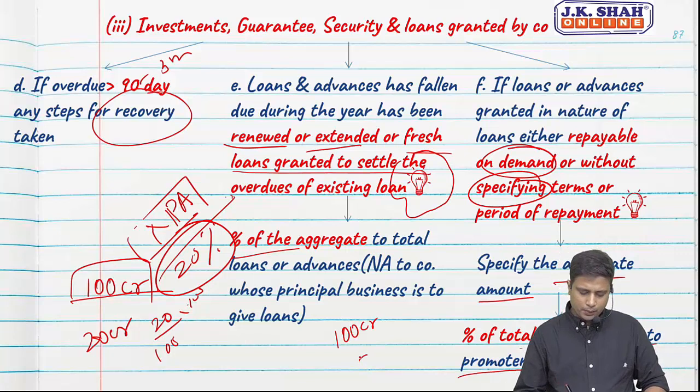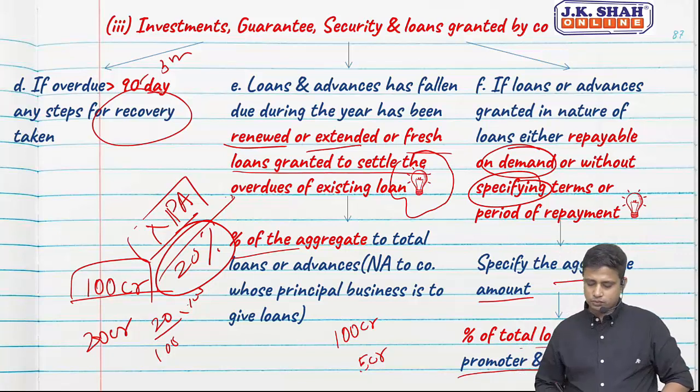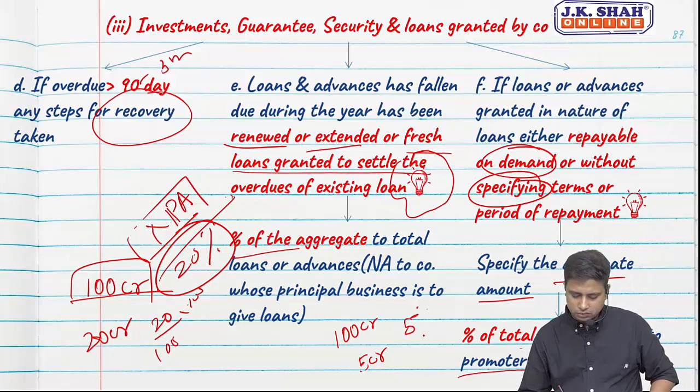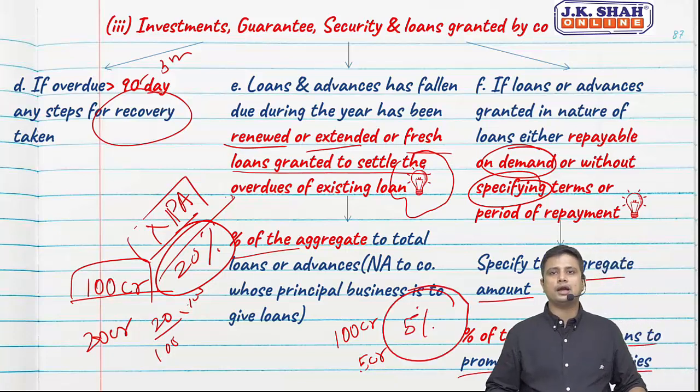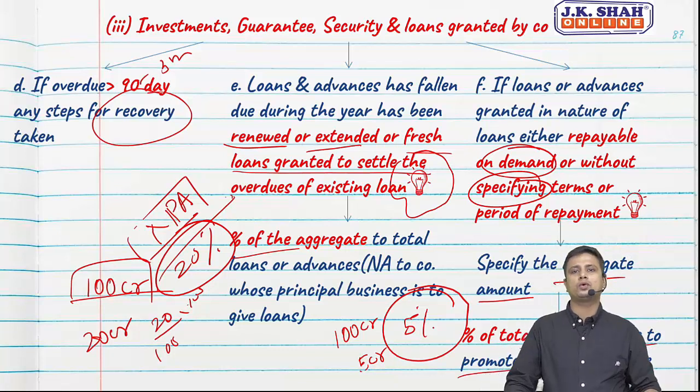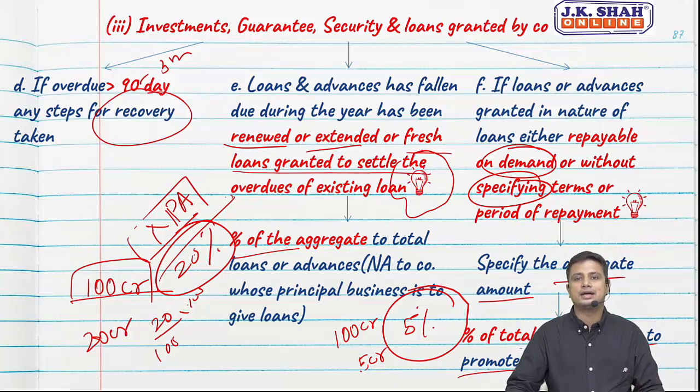Loan to related party is, for example, 5 crores. We need to give the percentage of total loans to promoters. So in this case, 5% of the total loans are given to promoters and related party. Usually when we give loans to promoters and related party, it is repayable on demand, or we do not specify the terms or period of repayment. So we need to give the percentage of such loans.